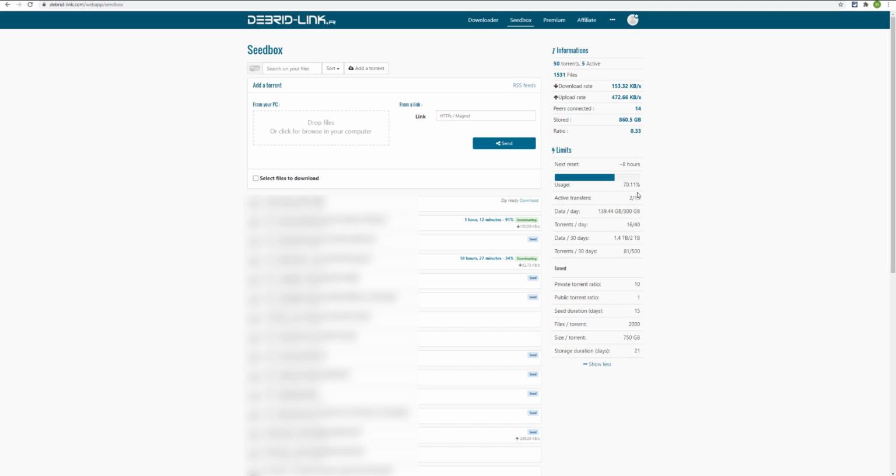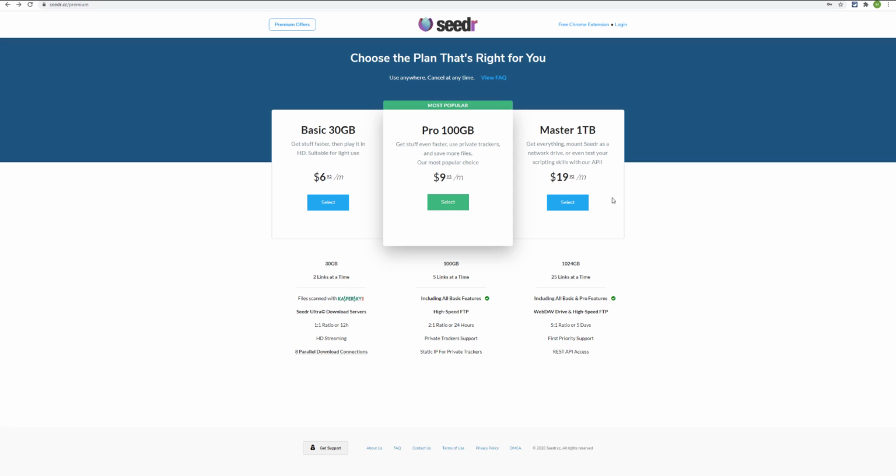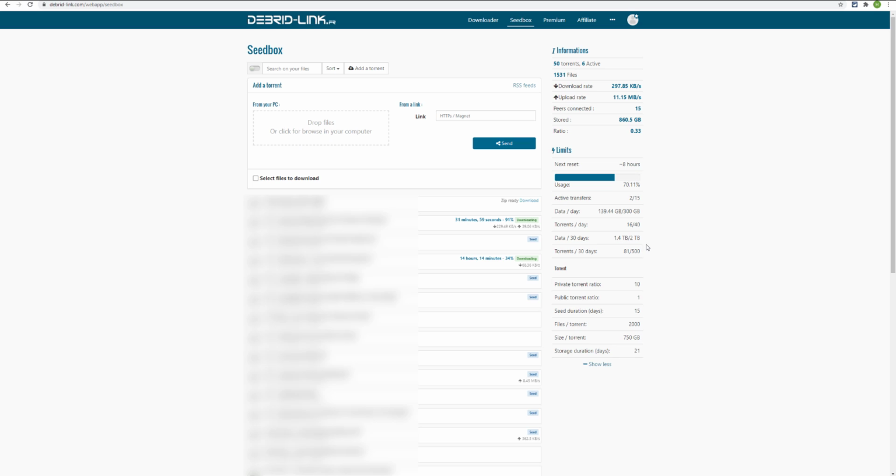You can see all the stats here that you will get when you upgrade your subscription. Unlike SeedR, where you get 1 TB of storage for $19, here you are getting double the storage at a way cheaper price point.